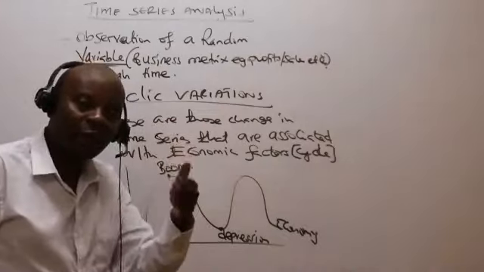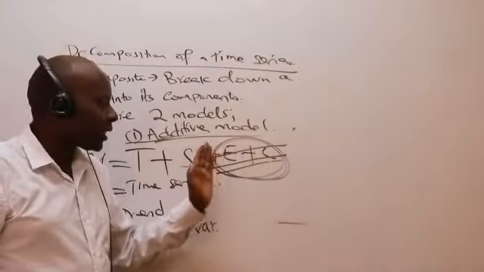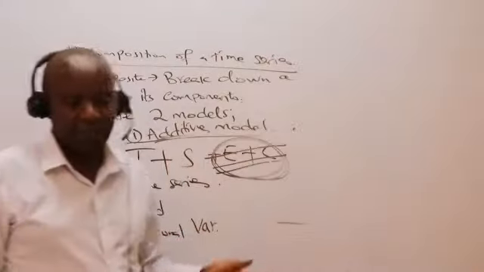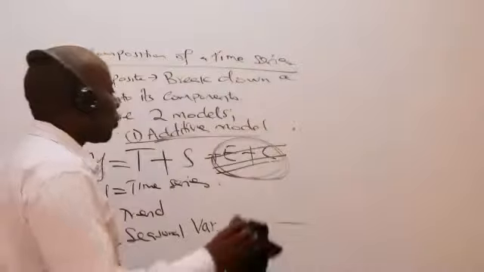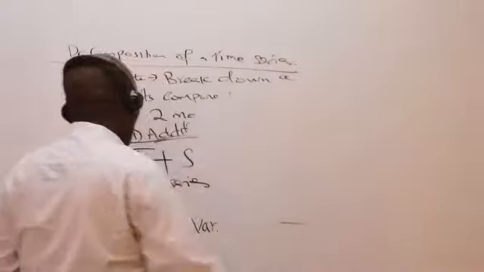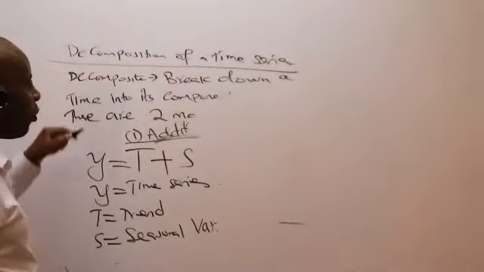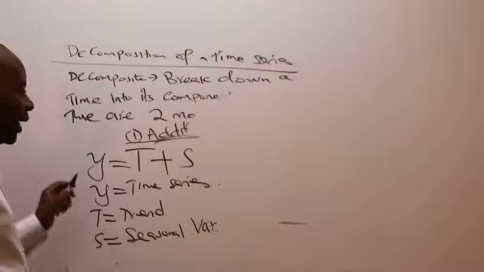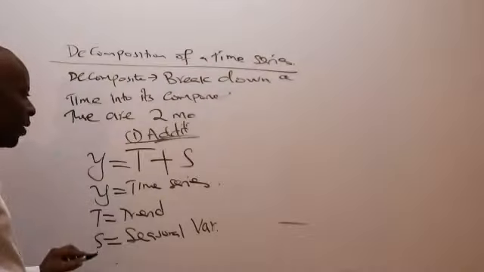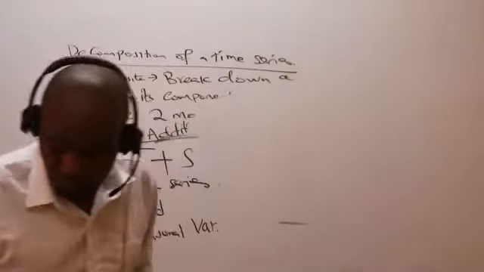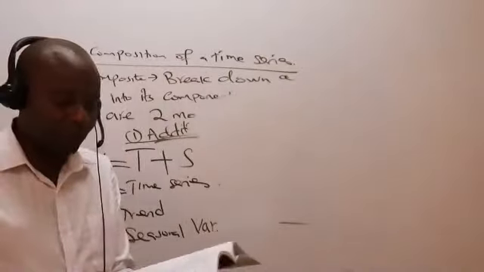The same case with the cyclic economy, you can't predict this. The same case with the erratic, these earthquakes, you can't really predict them like that. So the most important thing that you're supposed to understand is that we are leaving out the erratic and the cyclic components out of our two models of decomposition, simply because they are unpredictable.